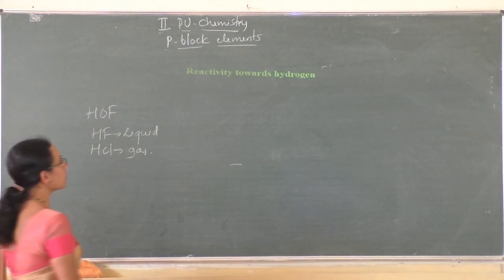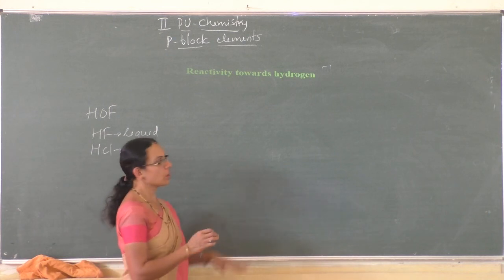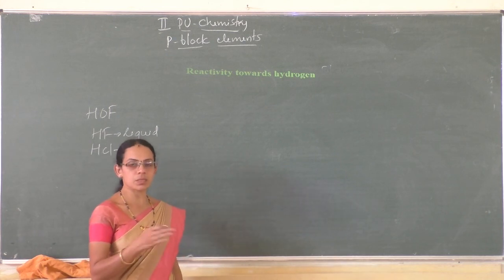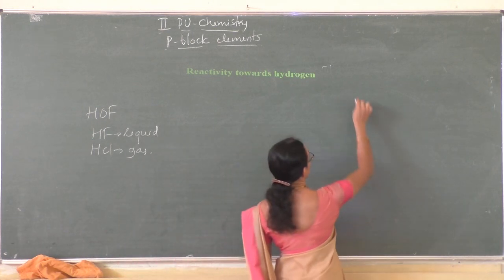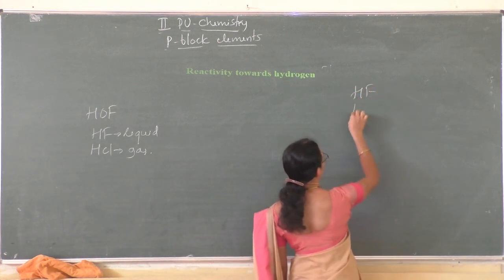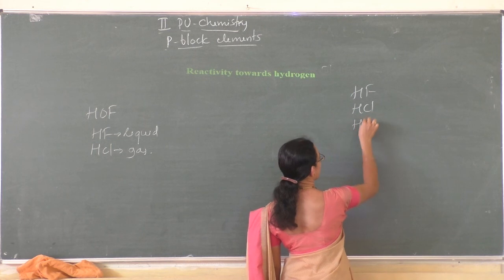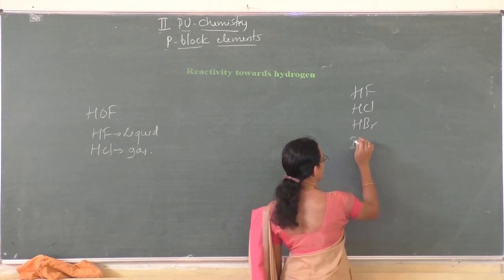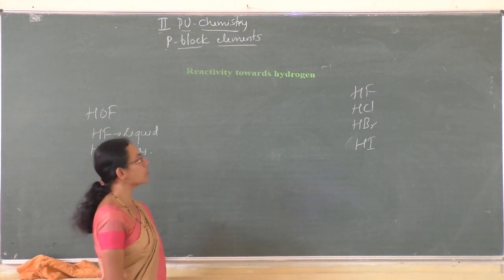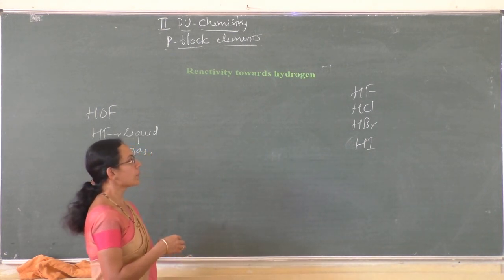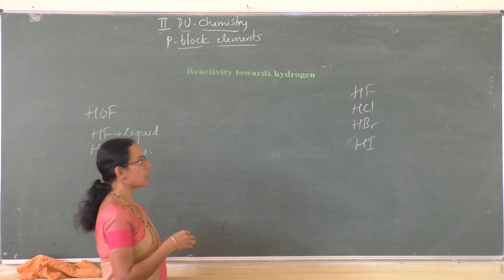And as I said earlier, reactivity with hydrogen: when group 17 elements react with hydrogen, they form hydrogen halides. So hydrogen fluoride, hydrogen chloride, hydrogen bromide and hydrogen iodide. These are the hydrides of group 17 elements, HF, HCl, HBr and HI.